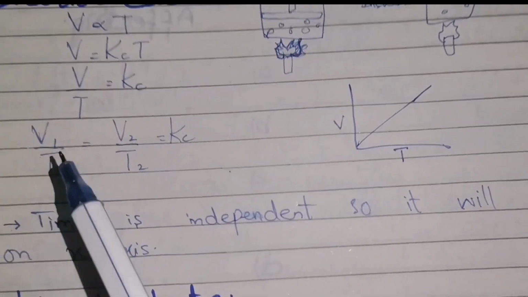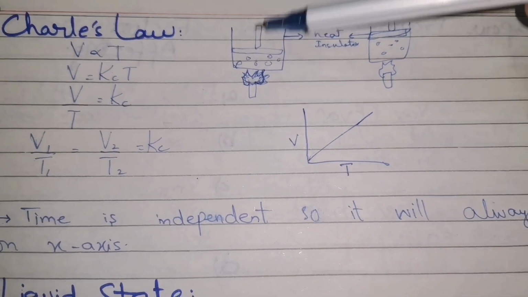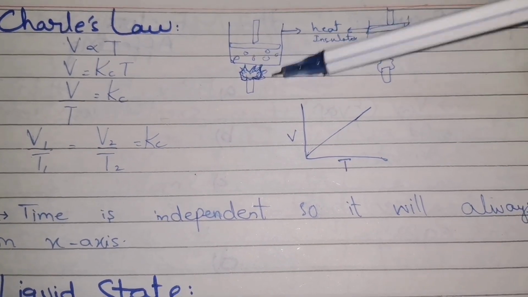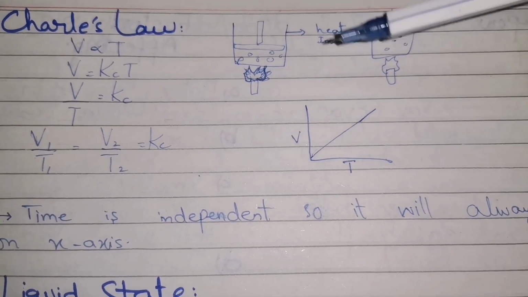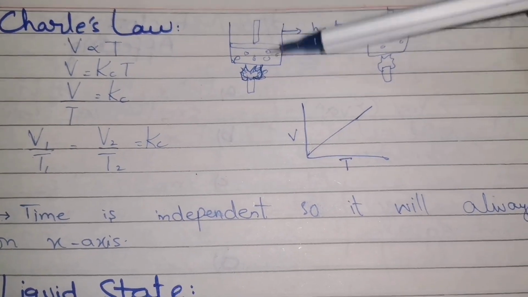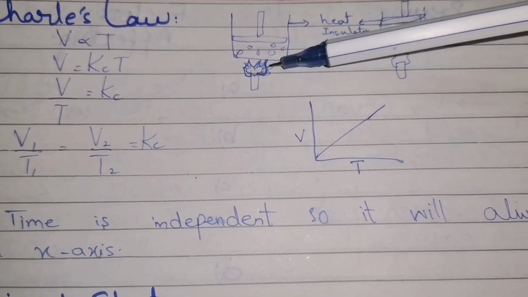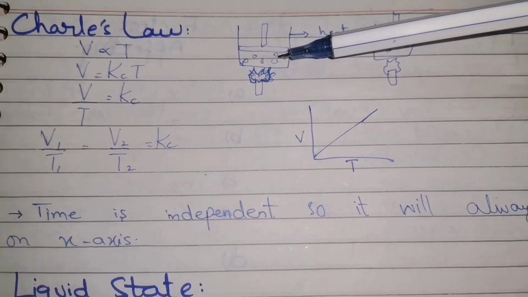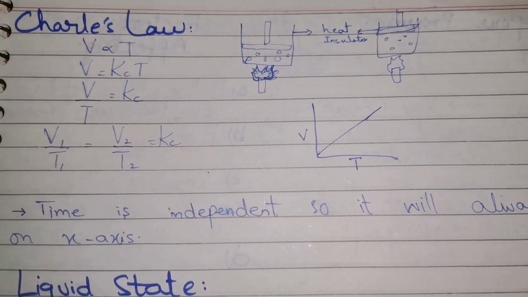Through this formula, we solve the numericals. Experimental verification for Charles' law: we have a cylinder. The base is the heat conductor while the walls are the heat insulators. There are gas molecules, gas particles inside the cylinder and a piston is above it. Now when we provide temperature or heat to the cylinder, the gas molecules will expand and the piston will move upward.